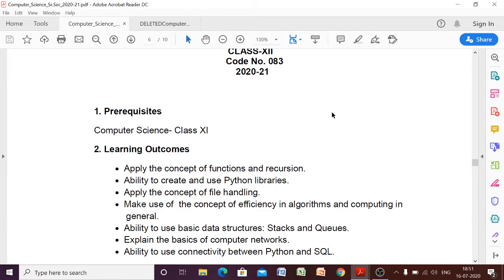Hello students. This video is particularly for class 12 computer science, and in this video I am going to tell you about the revised syllabus that has been released by CBSE for the academic year 2020-21. This will be beneficial for the students who are going to appear in the board exam in the coming academic year, that is 2021.